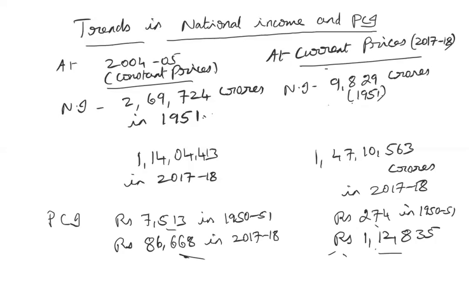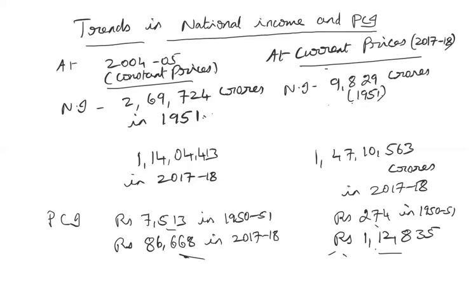And another thing you have to understand, don't get too excited about knowing that the per capita income of India is either 86,000 or 1,12,835. Per capita income is only the average. So when we are calculating the per capita income, we are including Mukesh Ambani also. So many richer sections of the population are also included here. So that's why it is showing like 1 lakh.